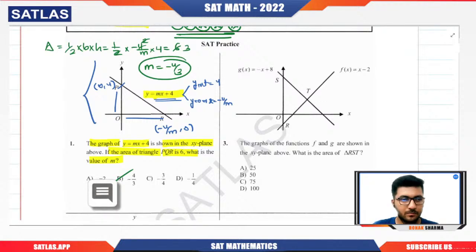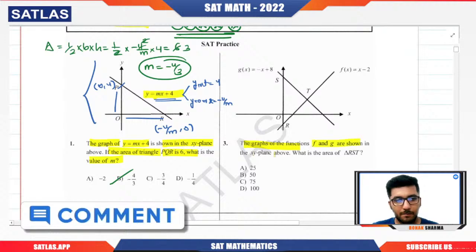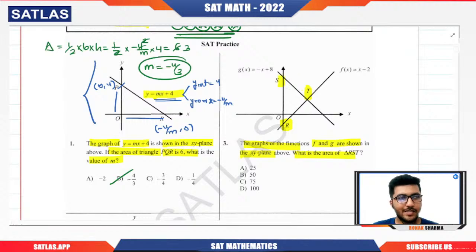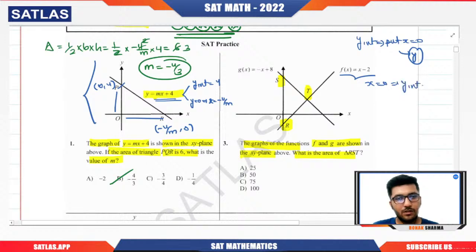Okay. Next question. The graphs of the functions f and g are shown in the xy plane. What is the area of RST? Clearly, I can get R and S quickly by calculating the y-intercept. For the y-intercept, we put x equals 0, and whatever value of y we get, that is nothing but the y-intercept. If I put x equals 0 here, the y-intercept will be minus 2. That means this point R is 0 comma minus 2. If we talk about this particular line, that is the g of x function. If I put x equal to 0, I will get y equals 8. So S is 0 comma 8.